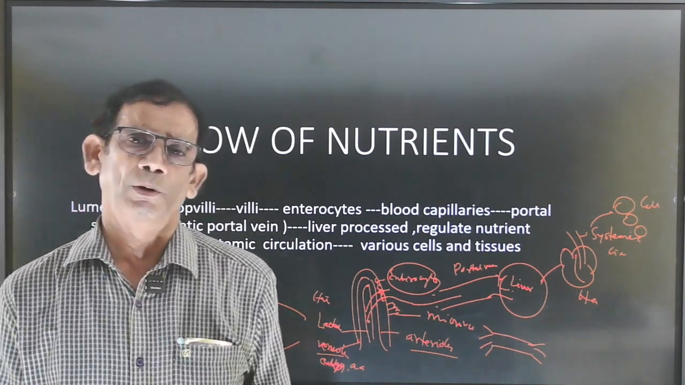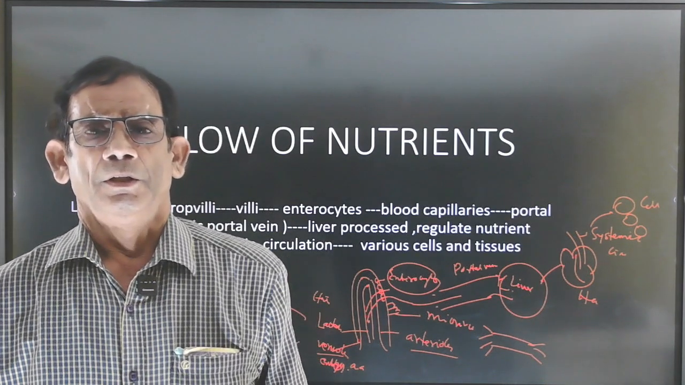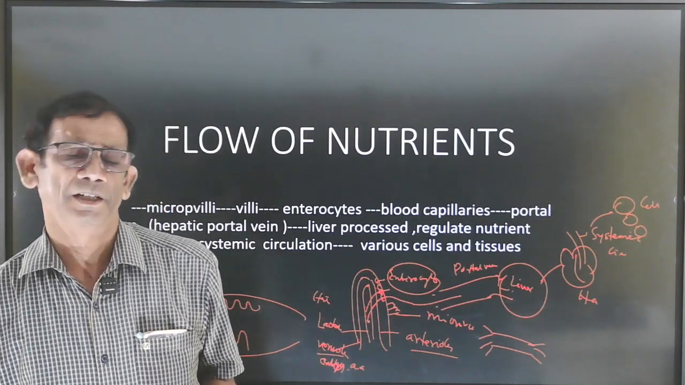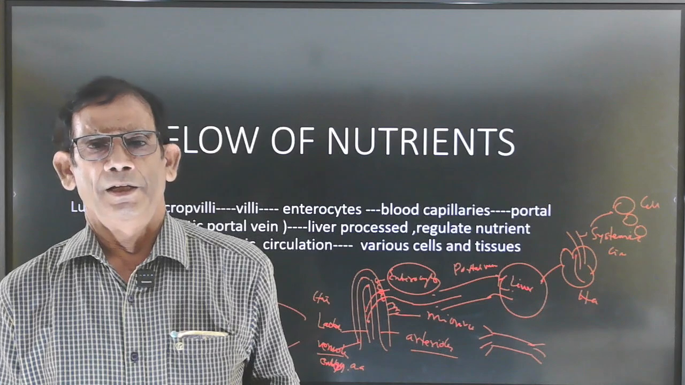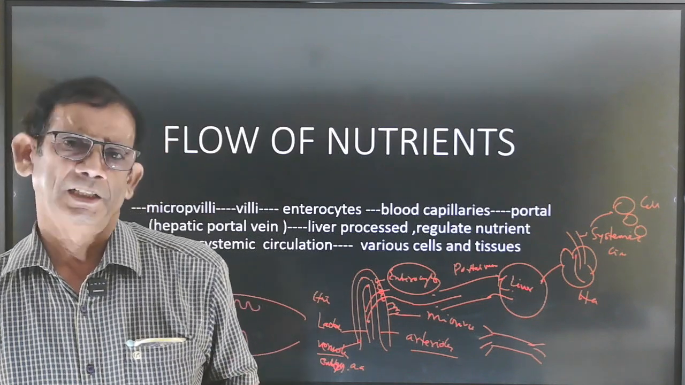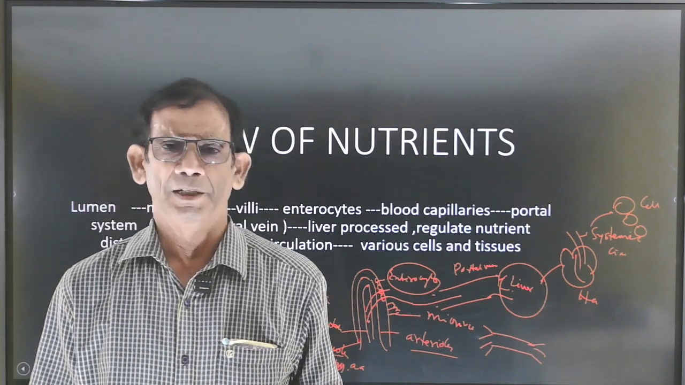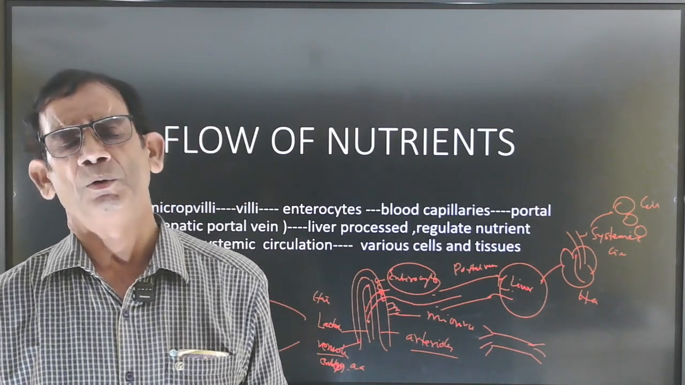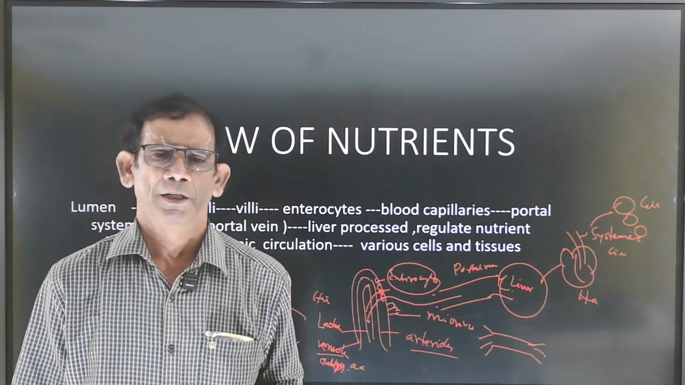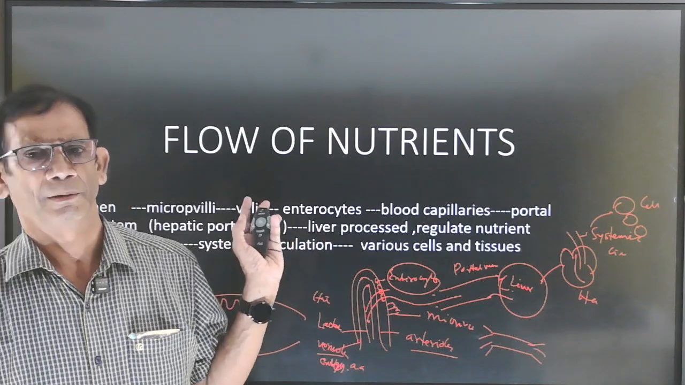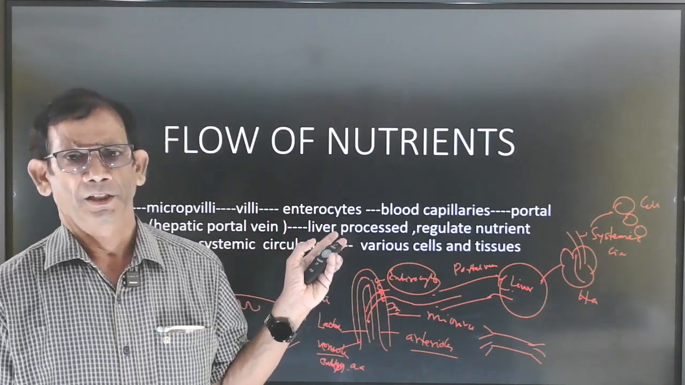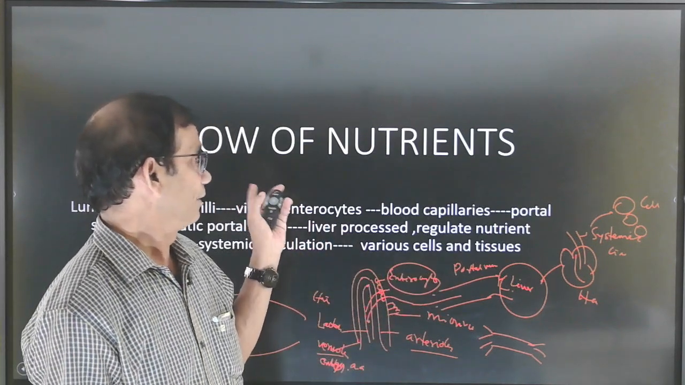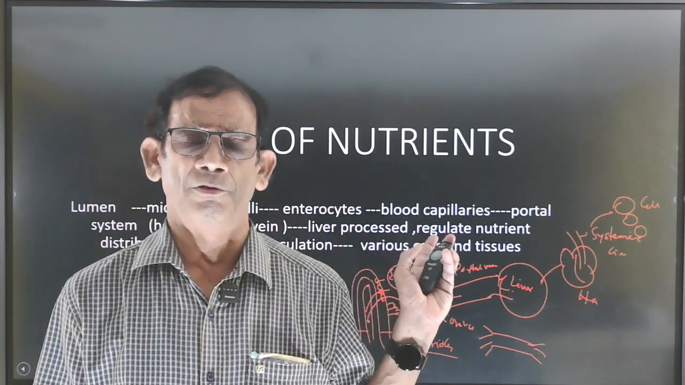So this is all about the absorption of nutrients in the intestine, both small intestine and large intestine. Particularly, the large intestine only absorbs water and glucose and some minerals, and all other food materials are absorbed by the small intestine. So this is the absorption of food materials in the intestine.